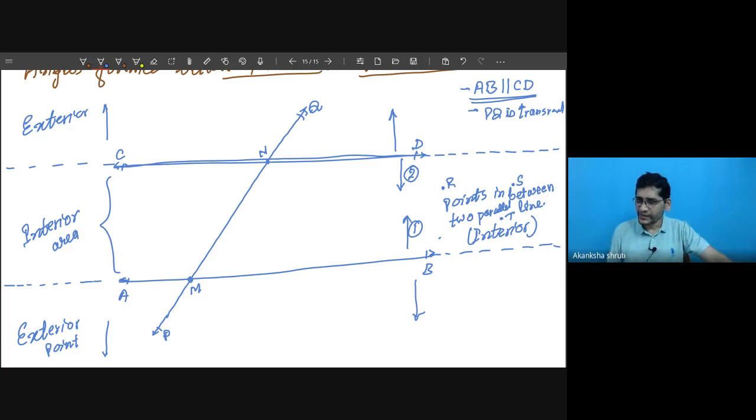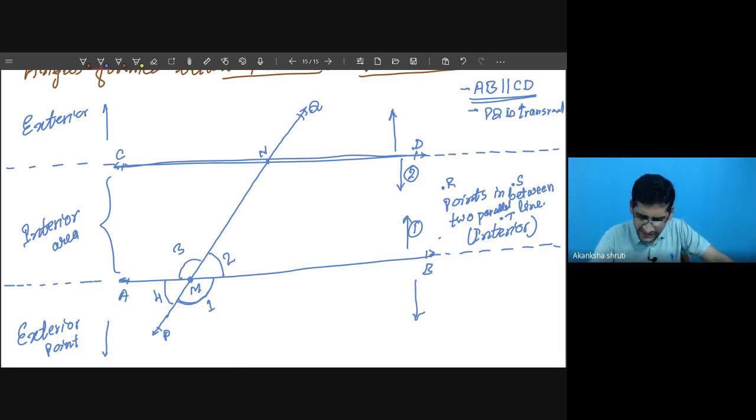Then at M, various angles are formed. You just mark those angles. Angle PMB, let us call this angle 1. What is the other angle? This angle is formed, let us call this angle 2. Let us call this angle 3, this angle 4. These are the 4 angles which are formed at M.